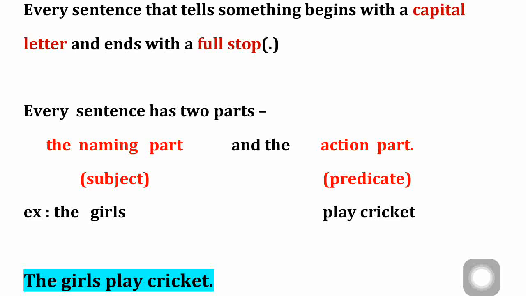The other one is related to that, and that is called the predicate. That's why it is given in brackets, subject and then predicate. Subject is nothing but the naming part and predicate is nothing but the action part.